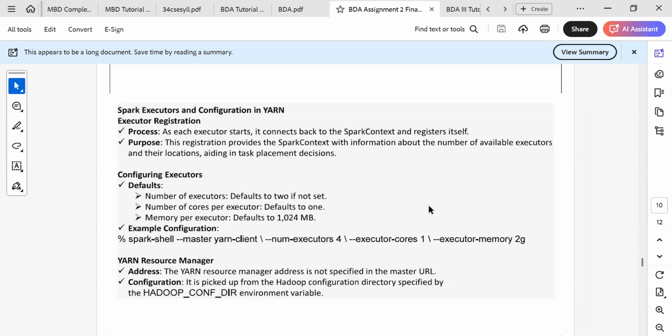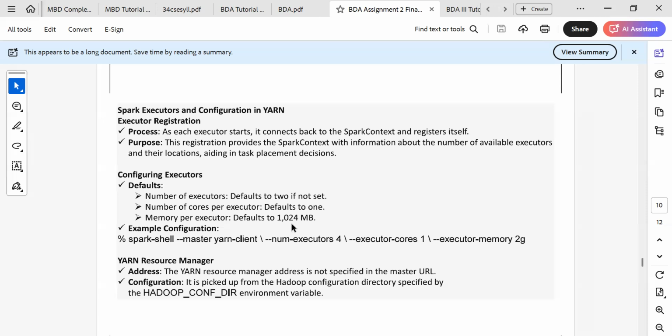So, Spark executor configuration in YARN. Executor registration: the executor starts, connects with the SparkContext and registers itself. The purpose of this registration is to provide the SparkContext with information about the number of available executors and their location, aiding in task placement decisions. Configuring executors: the number of executors defaults to 2 if not set, and the number of cores per executor defaults to 1.